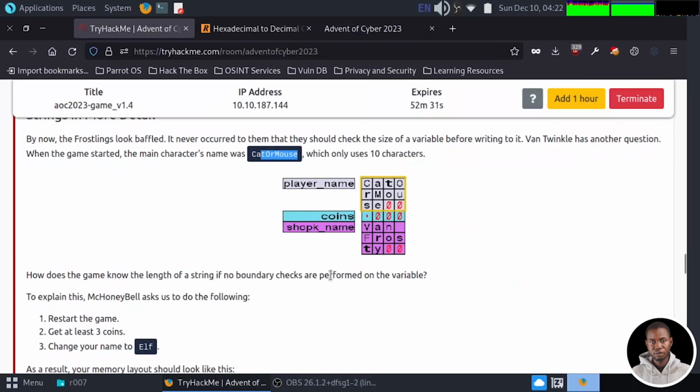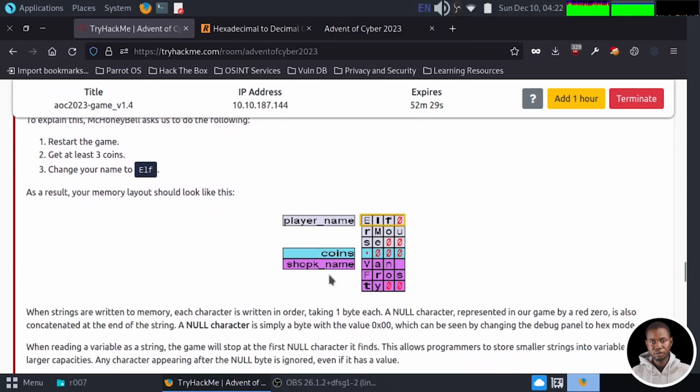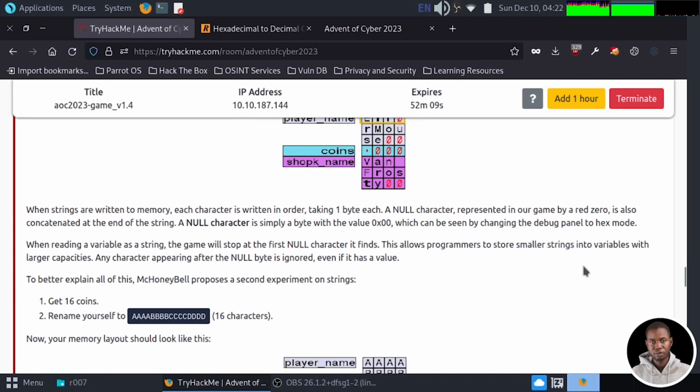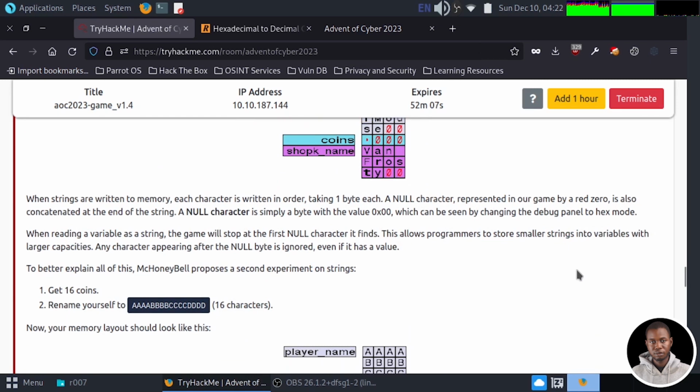Let's go back to the game. So this is just the exact scenario we have here. So, explaining the null character. The null character, represented in our game by red 0, is also concatenated at the end of the string. A null character is simply a byte with the value of 0, which can be seen by changing the debug panel to X mode or to ASCII mode.